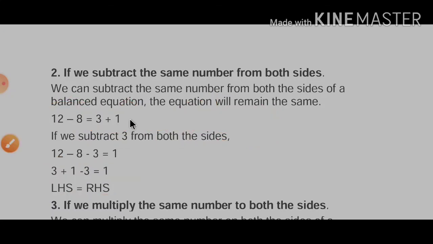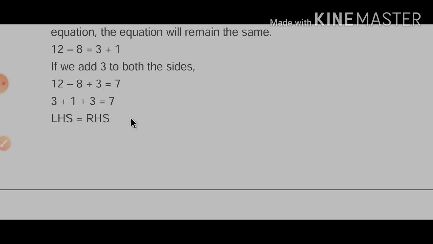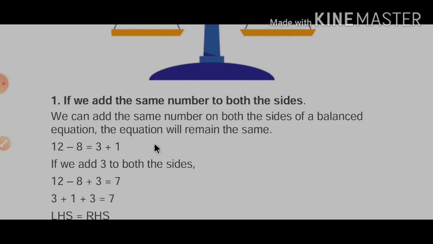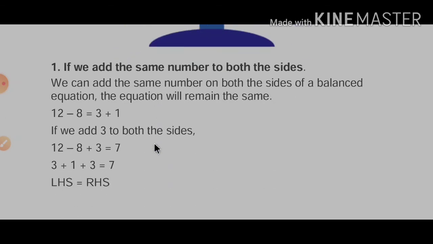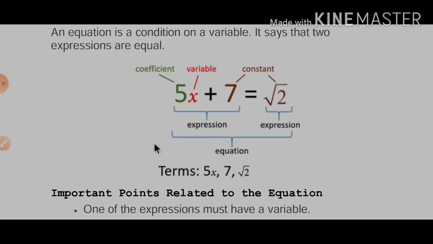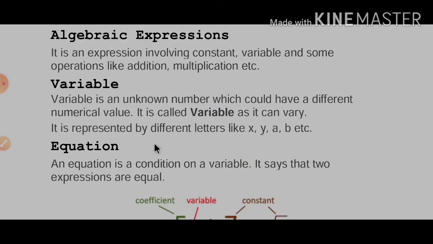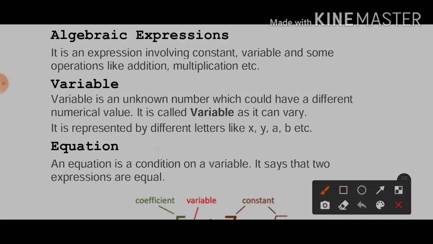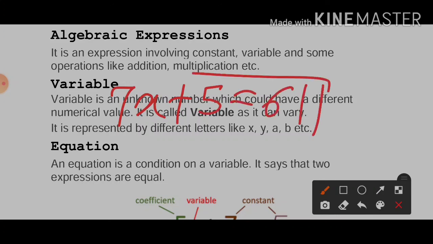So in a balanced equation, if we subtract, add, multiply or divide, the answer will remain the same, or the equation will remain the same. There will be no effect. So what we have seen, what is an equation here? A simple equation is formed by algebraic expressions. If we take 7x plus 5 which is equal to 61, this one is a simple equation.